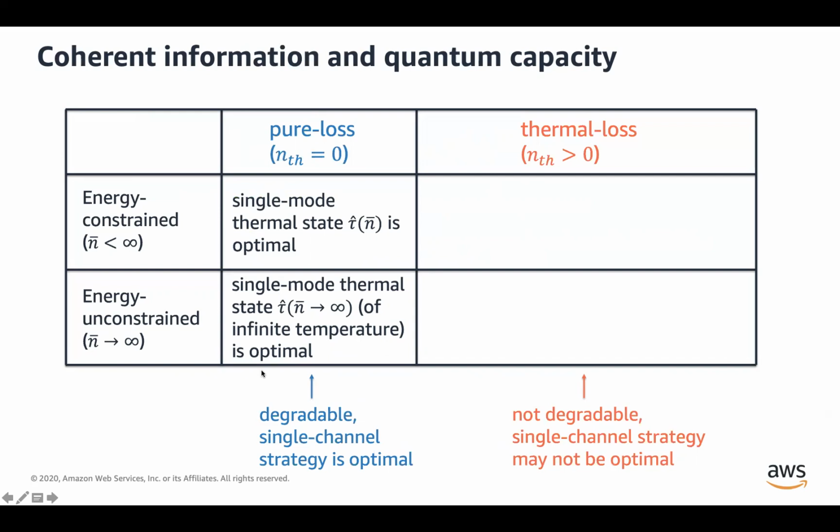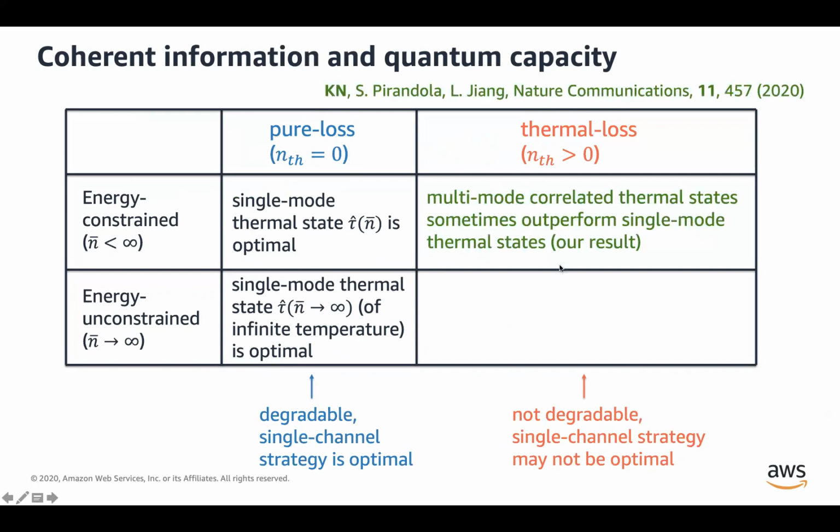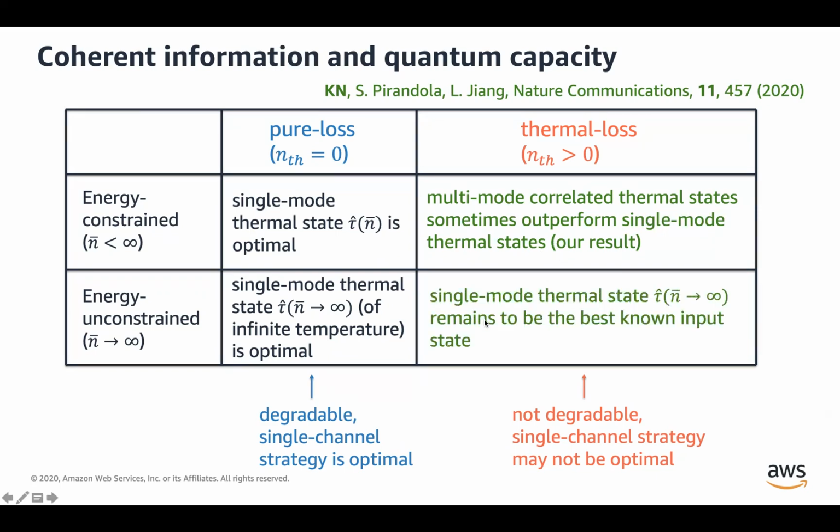Now, on the other hand, for thermal loss channels, our result is that there's this multi-mode correlated thermostat, which provides some non-trivial multi-channel strategy that outperforms the best known single channel strategy, namely using a single mode thermostat. But our technique does not provide any improvement in the energy unconstrained case. So the single mode thermostat still remains the best known strategy. And I'll go into more detail in the later part of this talk.